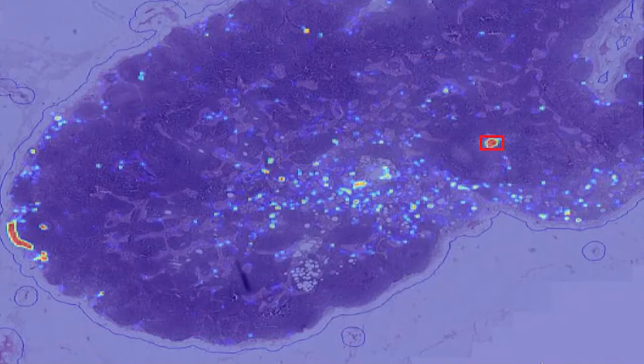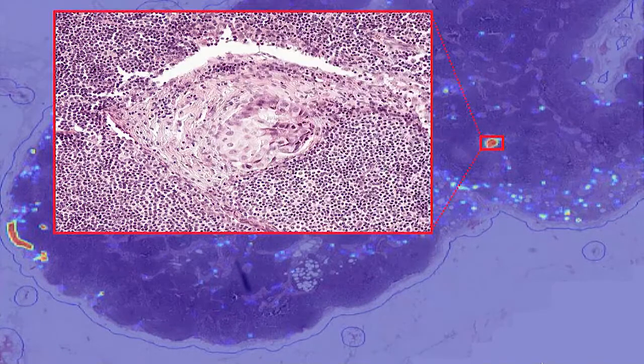So this is an example of artificial intelligence painting every single pixel on this image, and then giving its opinion of whether that pixel contains cancer or doesn't. That analysis can then guide the interpretation of the pathologist to then confirm, yes, that tiny little hotspot is in fact a tiny focus of metastatic cancer.